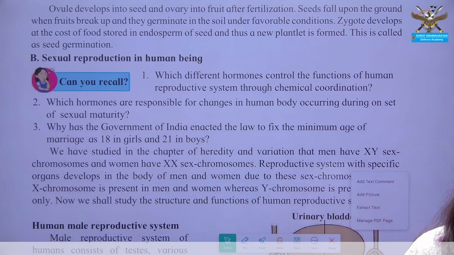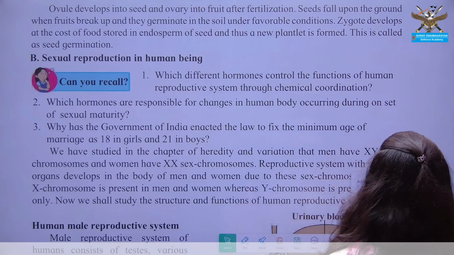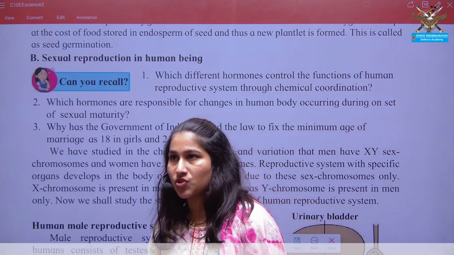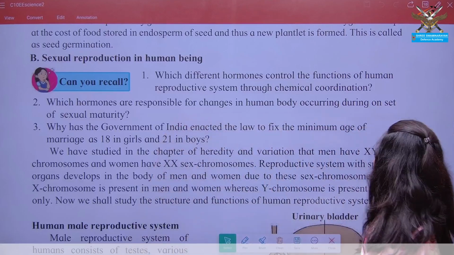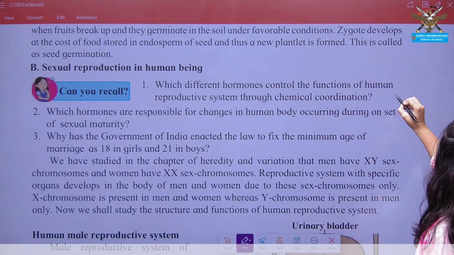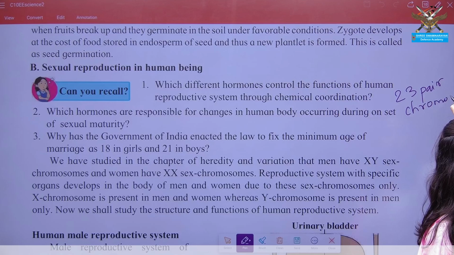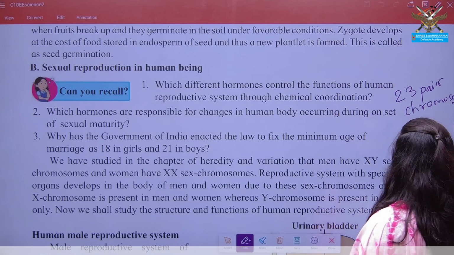Humans also have how many chromosomes? While studying meiotic and mitotic division, we have discussed that humans contain 23 pairs of chromosomes.